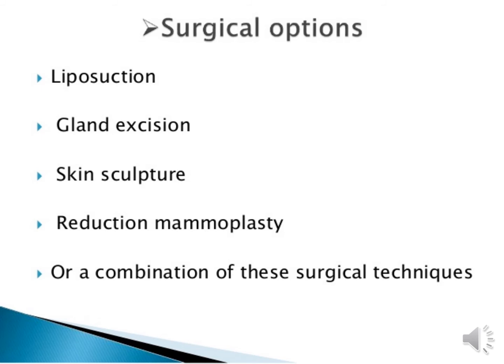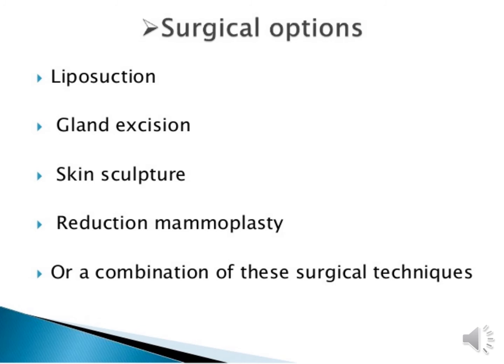In gynecomastia the male breast is affected, so we suction out the accumulated fat tissue over the breast.